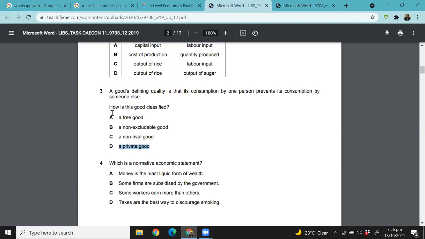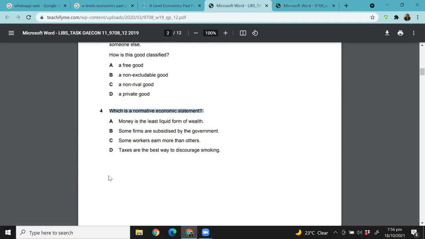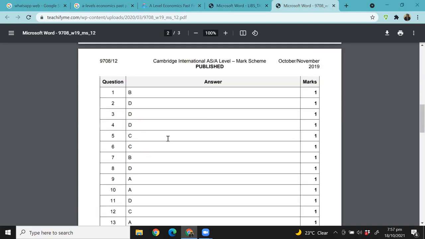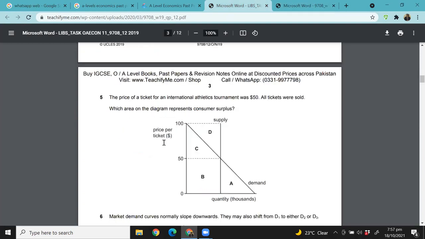What about 4? What is a normative statement? A normative statement, we know, is an opinion, right? So money is the least liquid form of wealth. Some firms are subsidized by the government. Some workers earn more than others. Taxes are the best way to discourage smoking, right? D is the opinion. So 4 is D. 5. Okay, so we were talking about this.